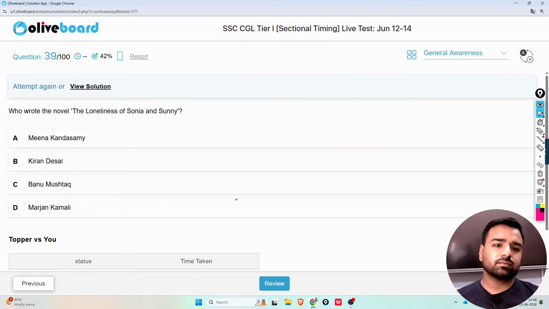Next. Who wrote the novel The Loneliness of Sonia and Sunny? Was it written by Meera, Kiran, Banu, or Marjan? So, what do you think? The novel The Loneliness of Sonia and Sunny was written by Kiran Desai. Now, more about it.